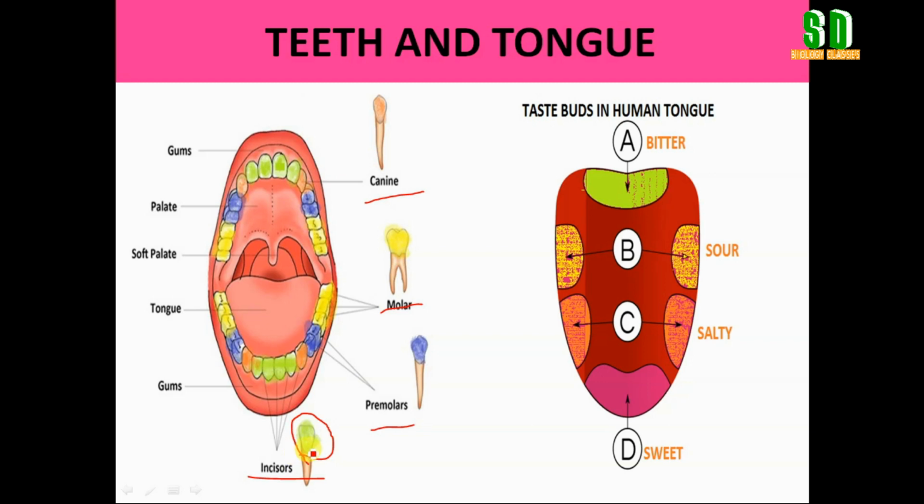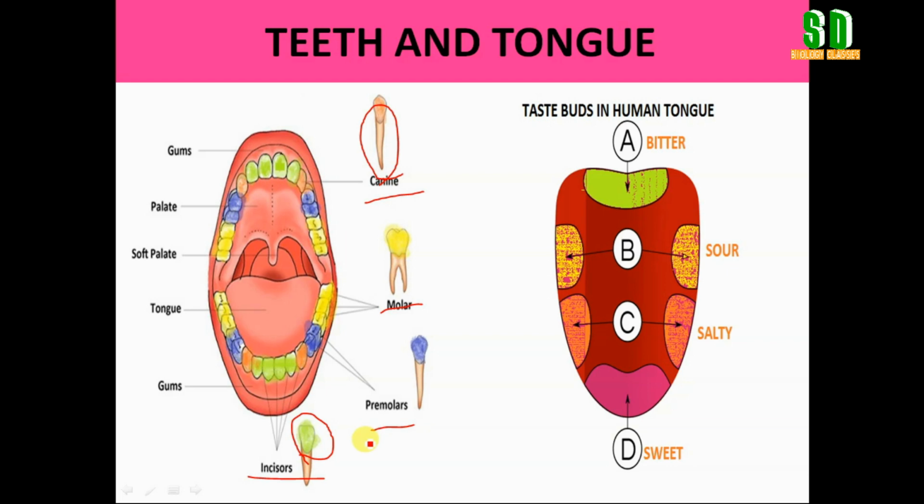Incisors are thin flat bottom teeth that help us to bite our food. We have 4 incisors in each jaw. The next type of permanent teeth that we have is canine. These are sharp pointed teeth present on either side of the incisor. It helps to tear the food. We have 2 canines in each jaw.